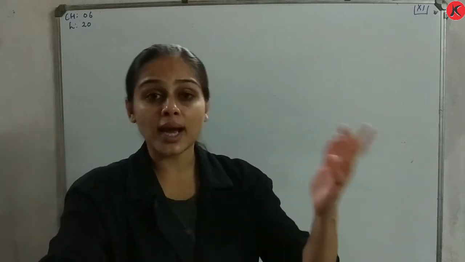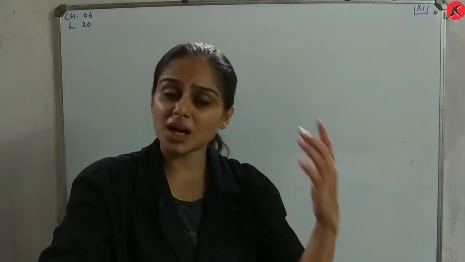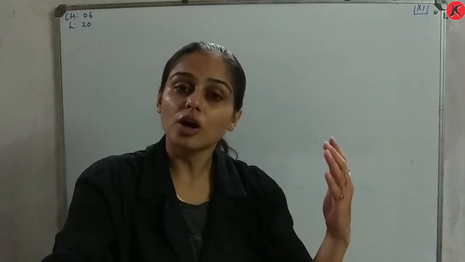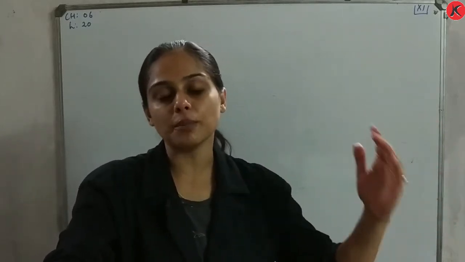Dear students, this cambium activity is more or less depending on the season, right? So in the last video we saw the classification of wood depending on the activity of cambium in different seasons.